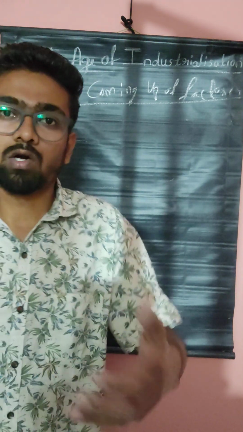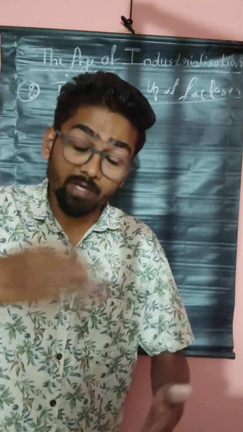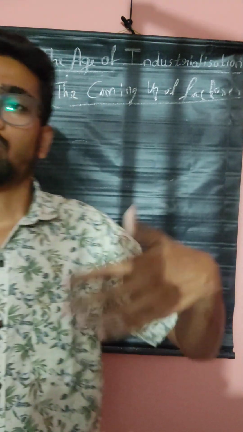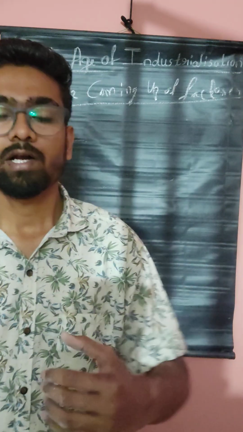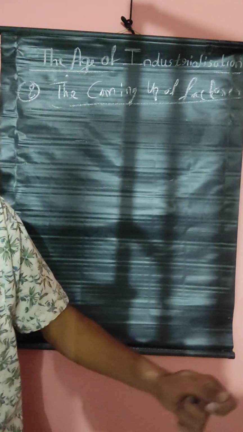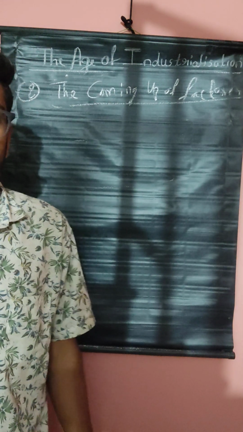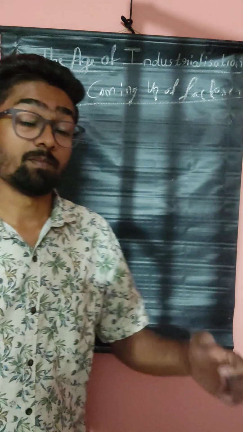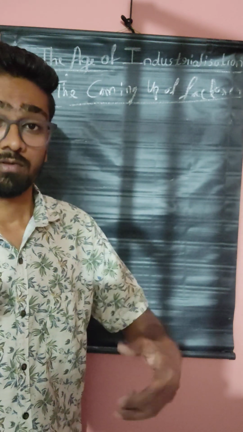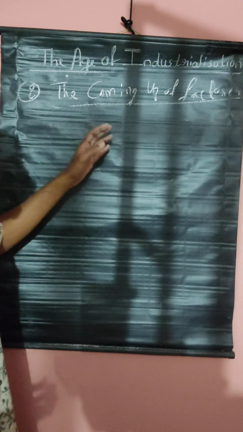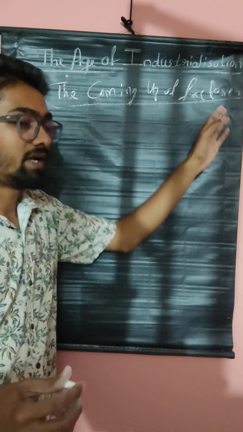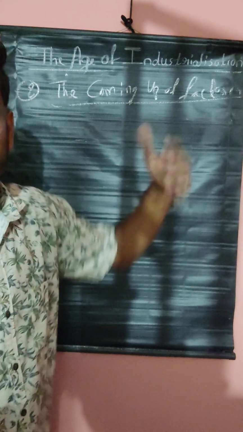Not only did they control India, they controlled Africa also, America also. From there, whatever products they wanted, they forced and collected all those products. From those raw materials, they made the final product and started exporting to other countries. This was the main motto of those Britishers. By the coming up of factories in India, the cotton production was increased.